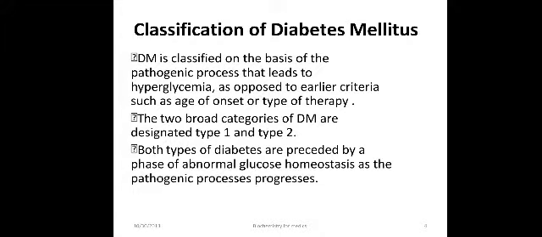Classification of diabetes mellitus. It is basically classified on the basis of pathogenic process that leads to hyperglycemia as opposed to earlier criteria such as age of onset or type of therapy. The two broad categories are type 1 and type 2 diabetes mellitus, and both types of diabetes are preceded by a phase of abnormal glucose homeostasis as the pathogenic process progresses.